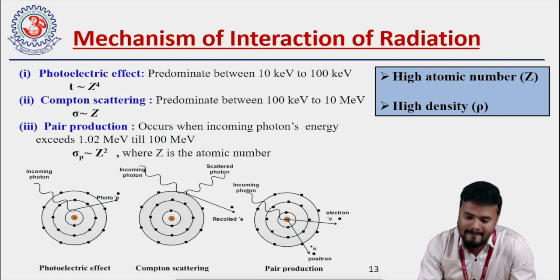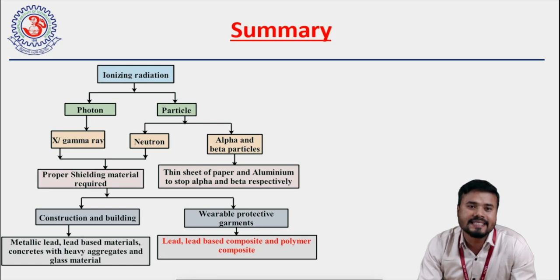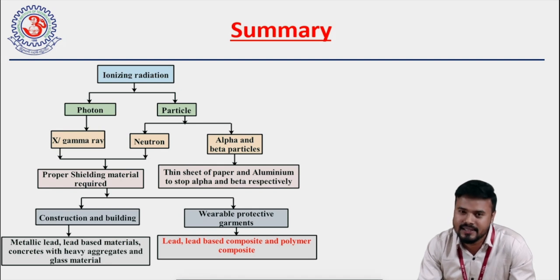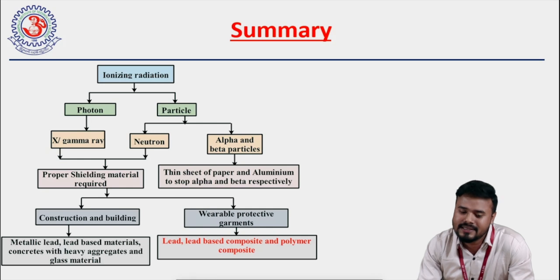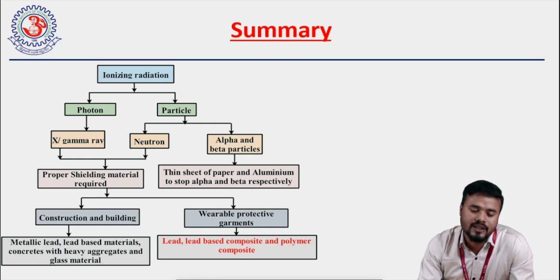So to summarize everything, we can say that radiations are of two types depending on their energy, that is ionizing radiations and non-ionizing radiations. Out of these two, ionizing radiations are considered to be hazardous. Why? Because they can break the DNA base pair. They can cause various diseases. Further, the ionizing radiations are categorized into photon and particle radiations. The particle radiations are neutron, alpha particle, and beta particles. And for photon, there are X-ray, gamma ray, and some part of the ultraviolet radiations.